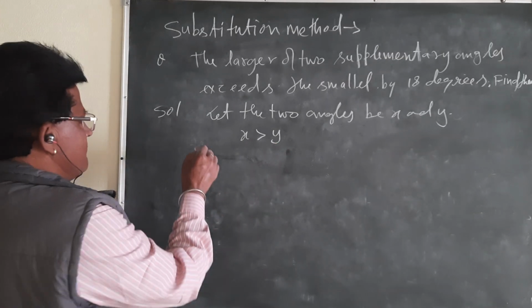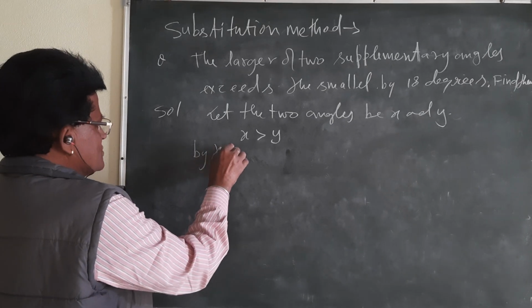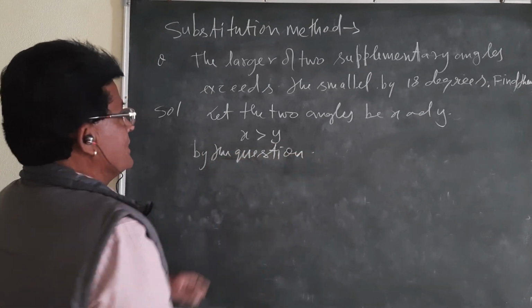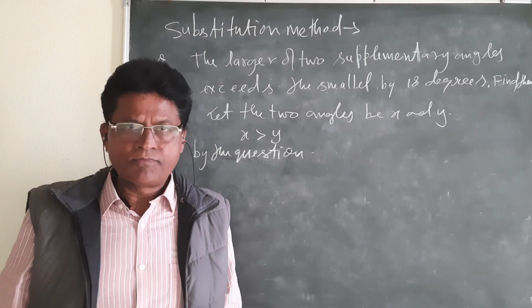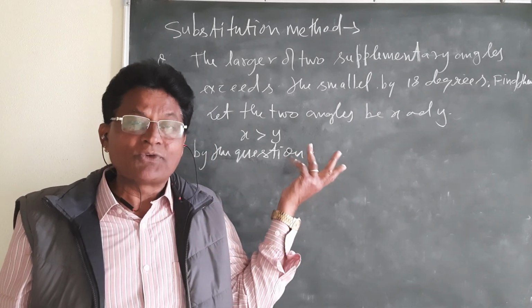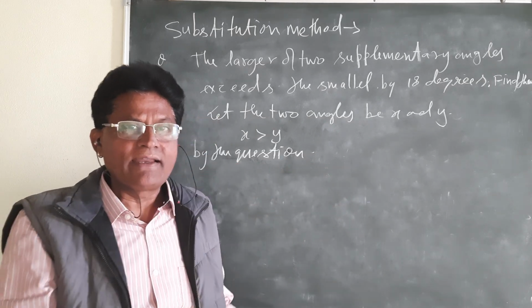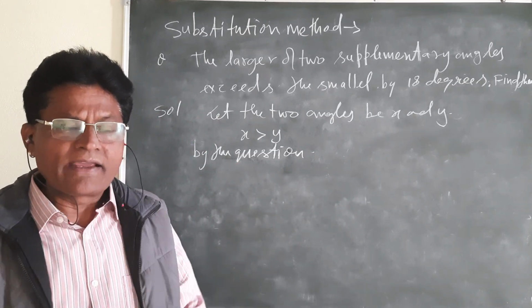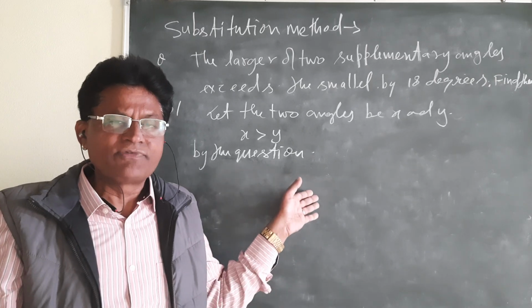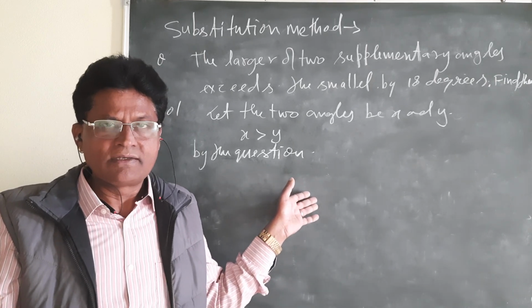By the question, if the sum of two angles is equal to 180 degrees, then the angles are supplementary. And if the sum of the angles is equal to 90 degrees, the angles are complementary to each other.